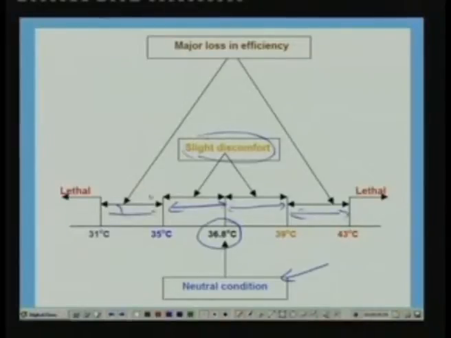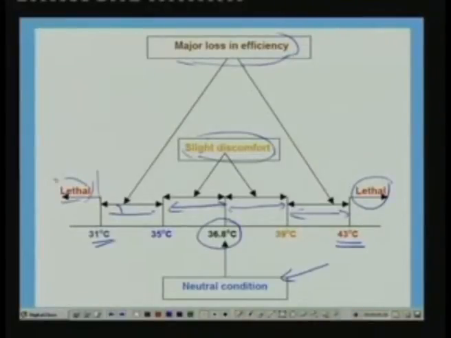But when the temperature falls below 35 degrees or goes above 39 degrees, in this region it's observed that there is a major loss in efficiency of the human being. If he is performing any task, he will be performing it with very low efficiency. So from 31 to 35 and 39 to 43. But when the temperature falls below 31 degrees centigrade, or exceeds 43 degrees centigrade, it can become lethal. It may even lead to death.